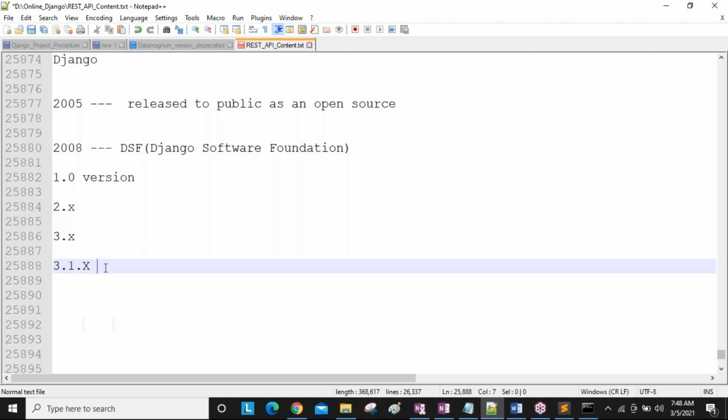And also for the latest Django version, there may be issues with third party plugins. For example, Django communicates with MySQL, and maybe MySQL does not support the latest version. Maybe Oracle does not support the latest version. That's why we use only some standard versions while developing applications.